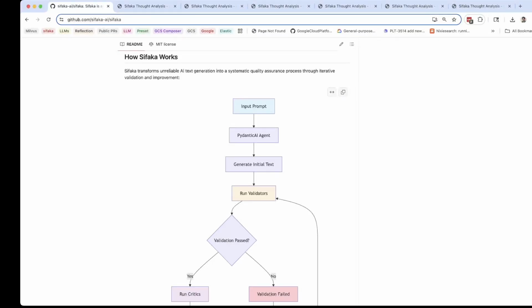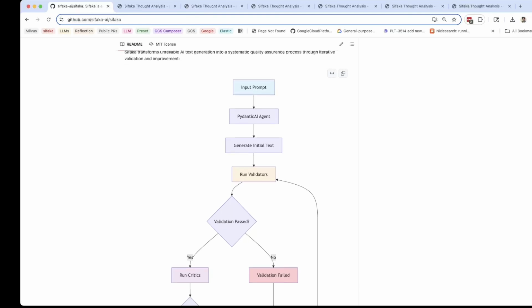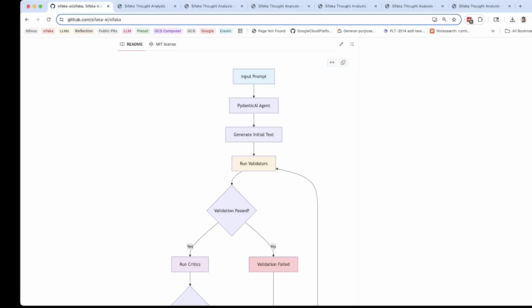This is Sifaka. Sifaka is an open source library for introducing reflection and reliability into large language models. This diagram here explains exactly the inner workings of Sifaka and what's happening under the hood, but the basic idea is that an LLM, in this case Pydantic AI, generates a response to a prompt, of